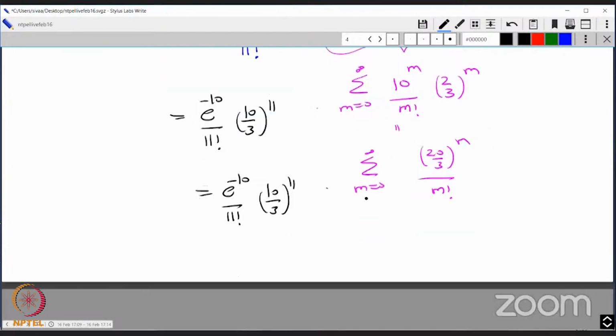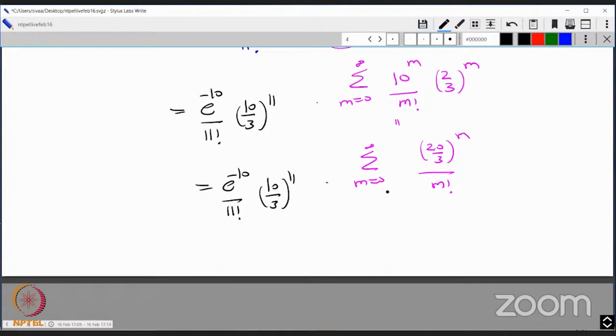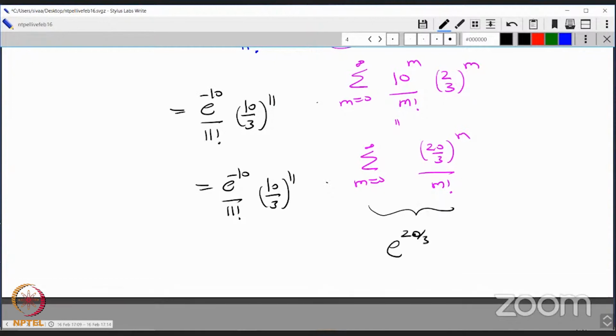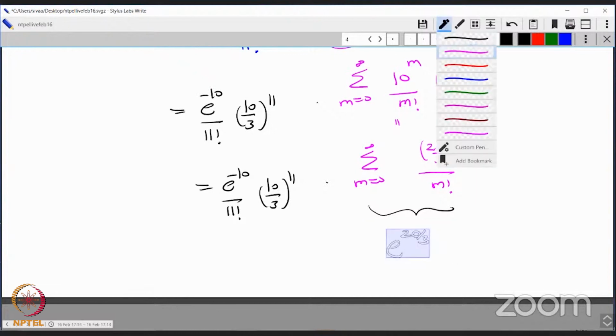But what is this pink part? If you stare a little bit, that's just the power series for e, right? Because e to the x is just the summation of x power m by m factorial. So this is a fact in analysis. This is just going to be e to the 20 by 3. That's just a fact from calculus.